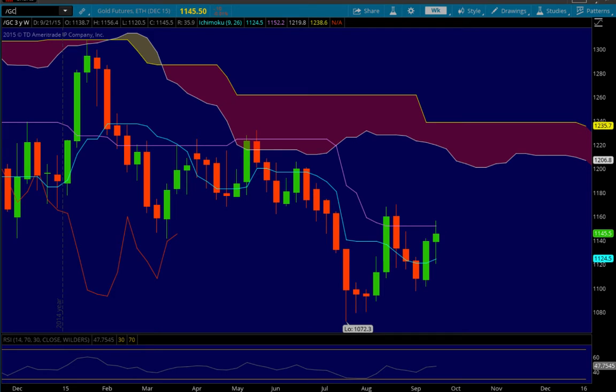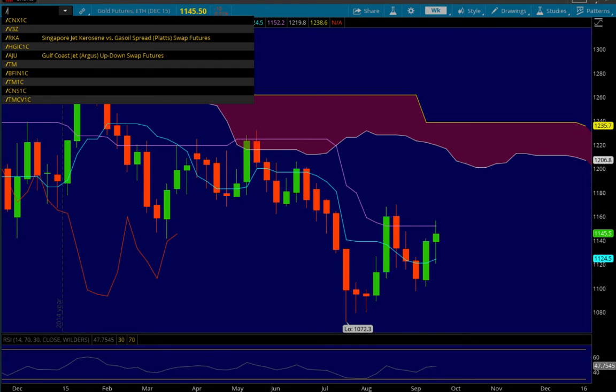Overall, gold is still bearish under the cloud, and the fact that it can't get over the Kijun-sen is also bearish, but it is in a faster time frame uptrend, as it did put in a higher high and a higher low last week. Let's look at silver.